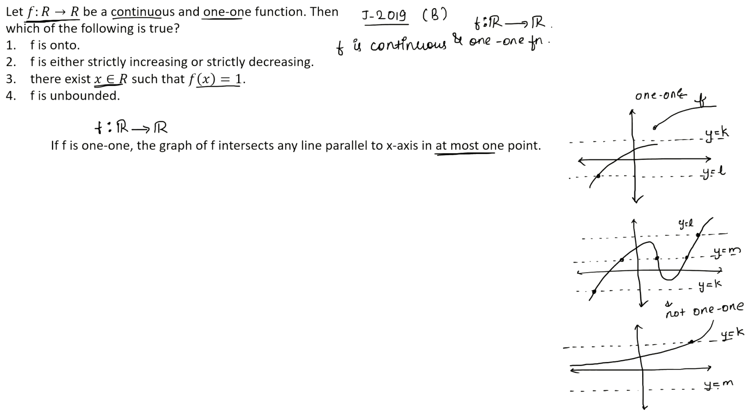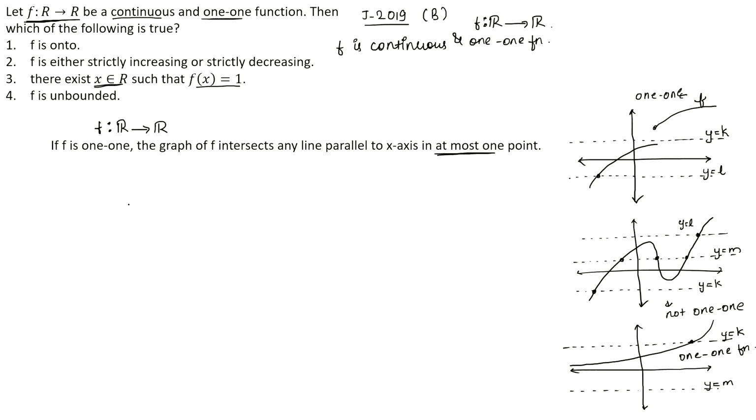So basically any line parallel to x-axis we draw, either the line will be intersecting the function or it will not be intersecting the function, and therefore this is a 1-1 function. So this is what we mean by a function to be 1-1 graphically.